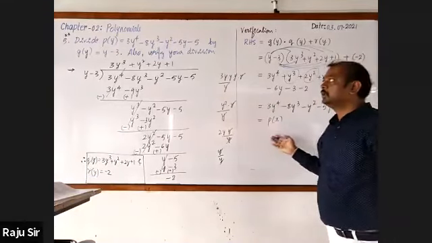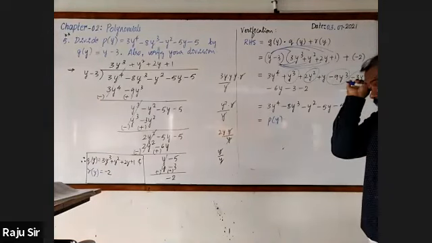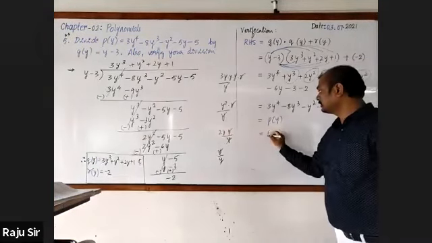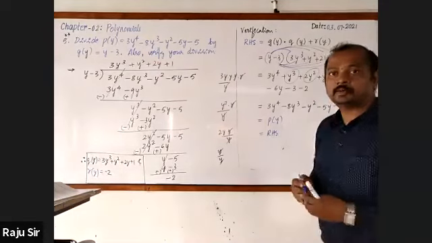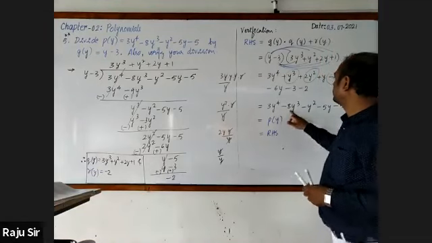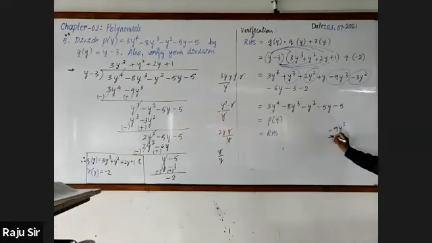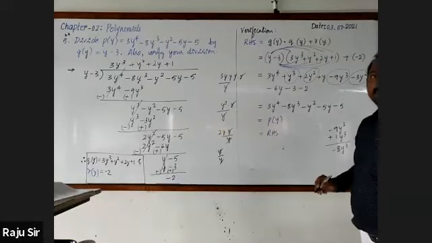Sir, how did 8y cube come, sir? See that here is minus 9y cube and plus 1y cube. Subtract one. Signs are different, so on subtracting you will get 8y cube. The greater number has the minus sign, so we will write minus 8y cube.